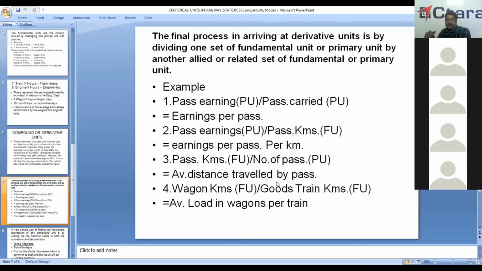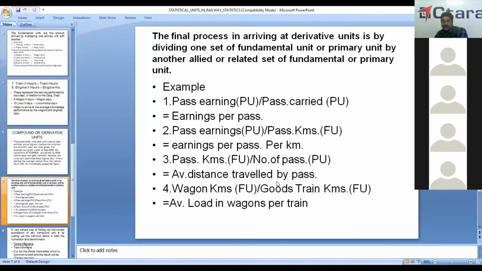And here we see an example of derivative unit. Passenger engine is a primary unit, and passenger carriage, that is also a primary unit. So you get average earnings per passenger. Then passenger earnings is a primary unit, and we will divide it by passenger kilometers. Passenger into kilometers is a fundamental unit. You will get average earnings per passenger kilometer.